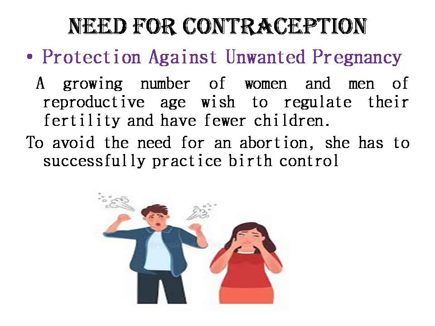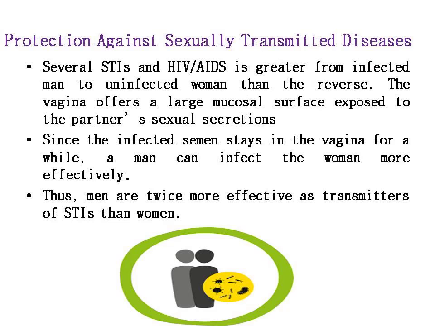Between the ages of 20 and 44, a fertile, sexually active woman is potentially capable of giving birth about 12 times. Is it clear? So at the age of 20 to 44, women are fertile and able to give birth about 12 times. Even if she breastfeeds each baby for 1 year, to avoid any abortions she has to successfully practice birth control. This is the protection against unwanted pregnancy.